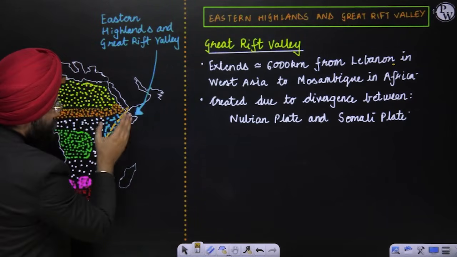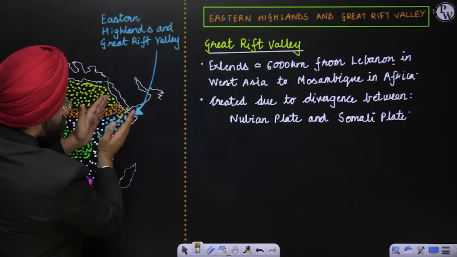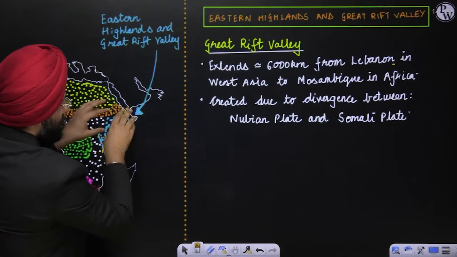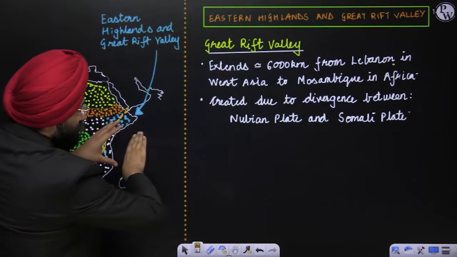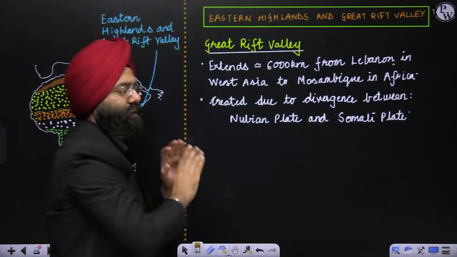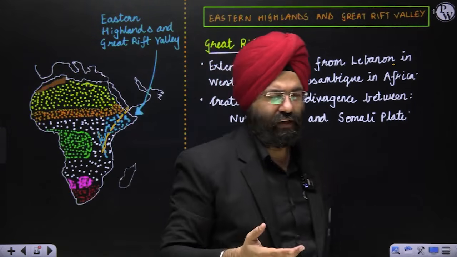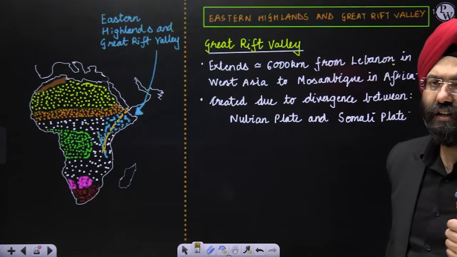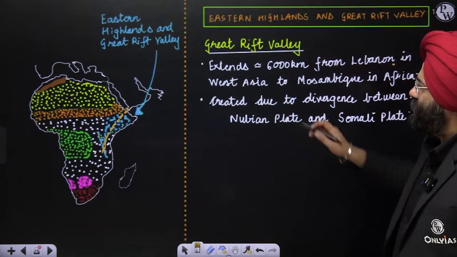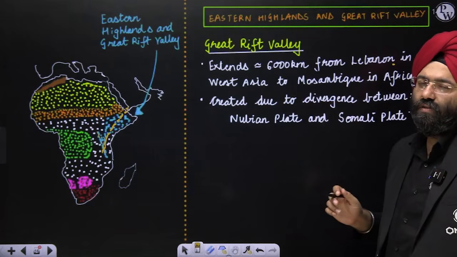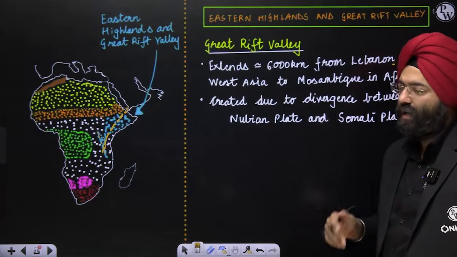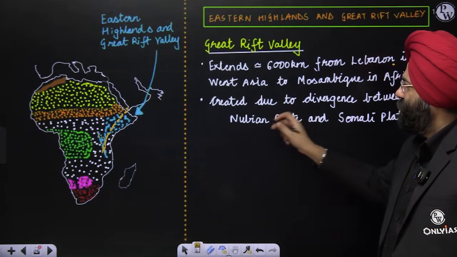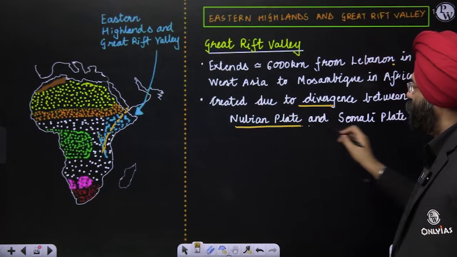So again remember, this divergence is taking place. This Somalian plate is moving away and this plate will slowly move and crash with India in the coming millions of years. So this divergence has led to a lot of volcanic activities also, as we had studied in the previous slide. So this is being created. Now this Rift Valley which is being created is again very huge, 6,000 kilometers. Now as we have done, divergence due to Nubian and Somalian plate.